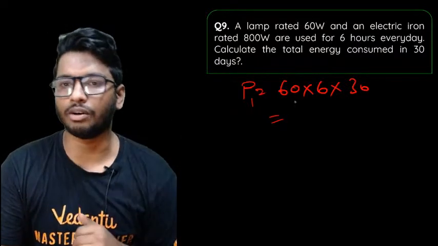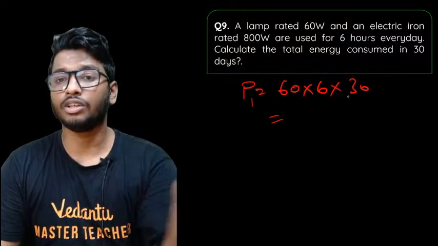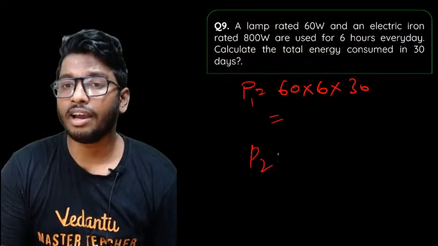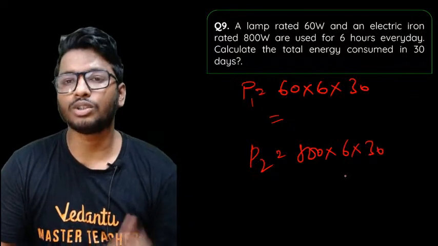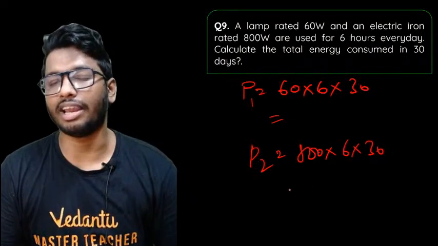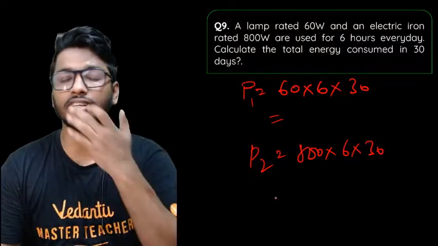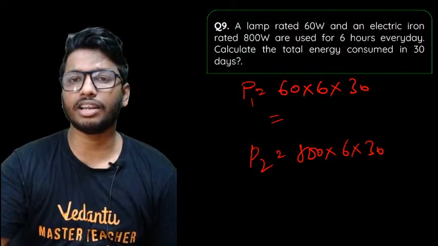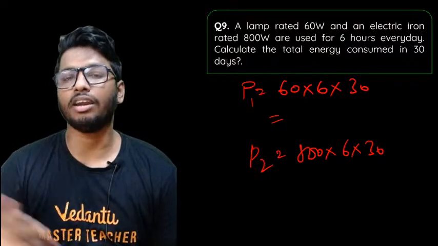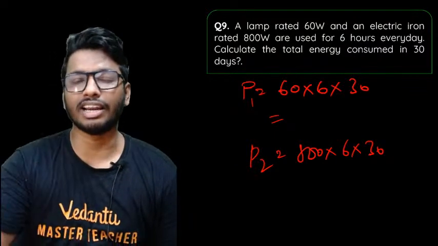So P1, find that out, 60 into 6 into 30. So find out the answer for the P2. It will be again 800 into 6 hours into 30 days. So add them both up, you'll get the total energy consumed. That's it, as simple as that. So you'll get it in watt hour, divided by 1000, you'll get it in kilowatt hour.